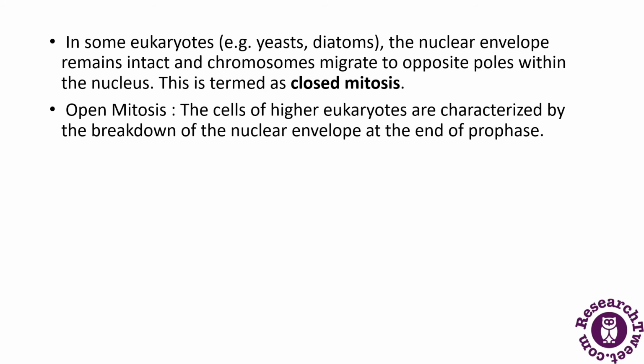So we are discussing two types of mitosis here: closed mitosis and open mitosis. So what is closed mitosis? When the nuclear membrane, the nuclear envelope, remains intact and chromosomes migrate to the opposite poles within the nucleus, this is called closed mitosis. What is open mitosis? The cells of higher eukaryotes are characterized by the breakdown of the nuclear envelope at the end of the prophase. So in open mitosis, what is happening? The cells of higher eukaryotes are characterized by the breakdown of the nuclear envelope.